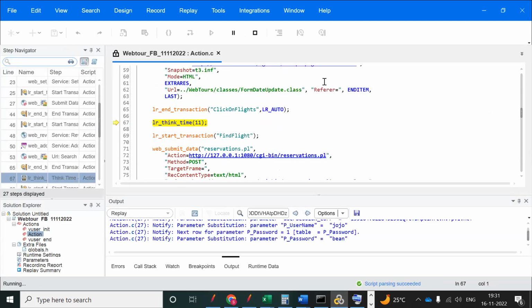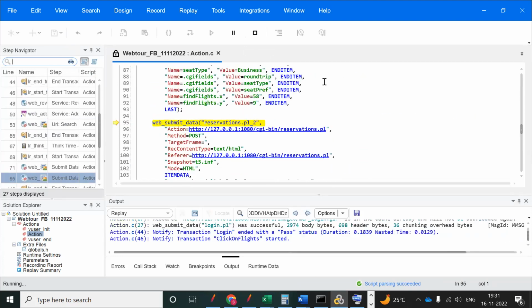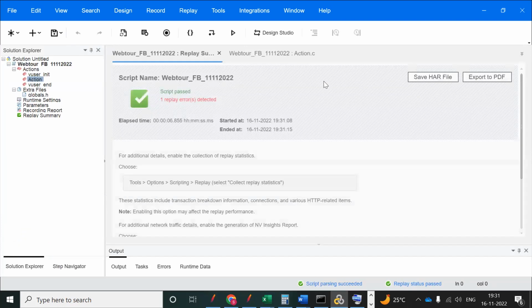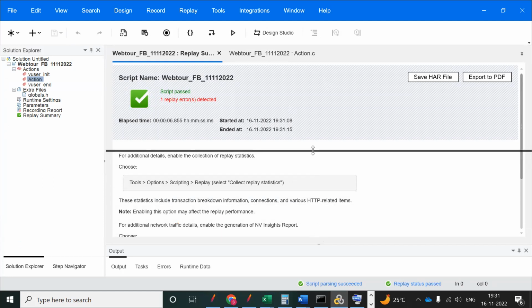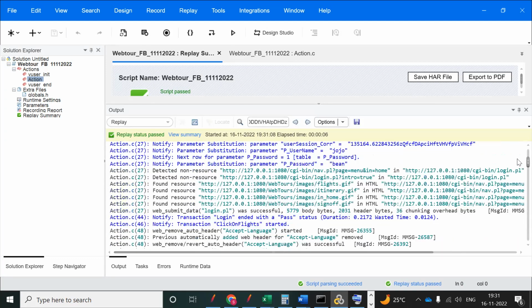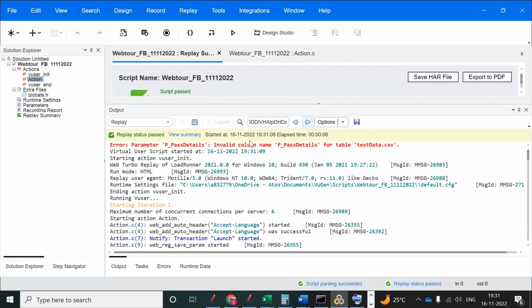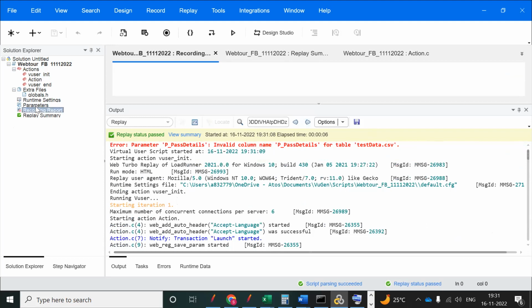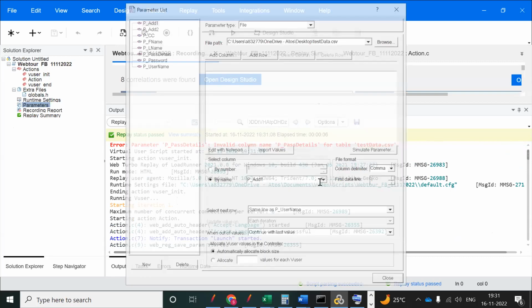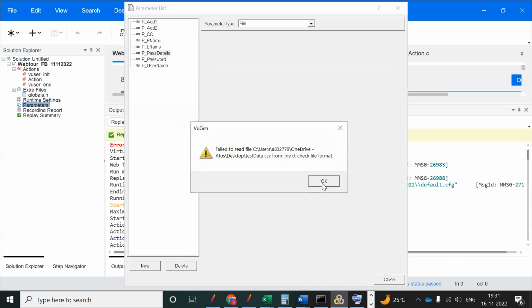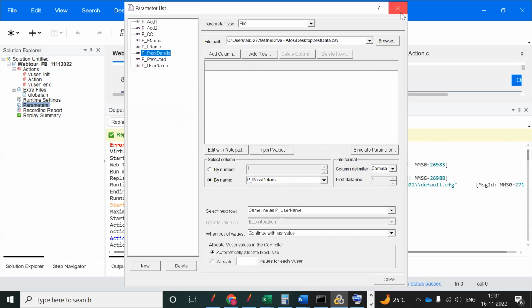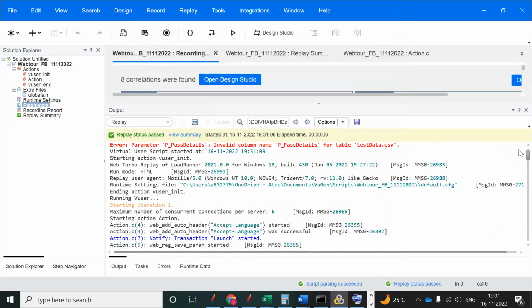Okay, now maybe some script error we identified. Invalid column name, passenger details. Okay, that is the parameterization data file issue. Okay, leave it. Okay, that is fine. Okay, we did the correlation, right?